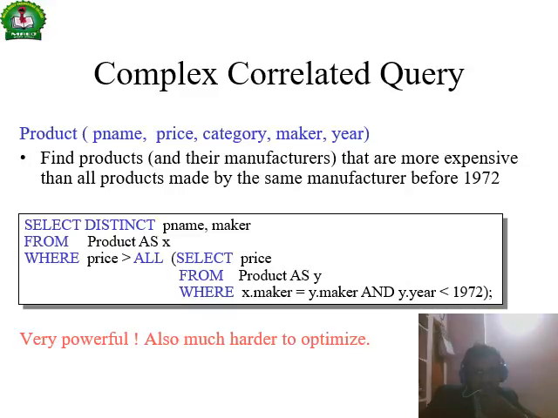Select distinct, find the product of the manufacturer more expensive than all the products made by the same manufacturer before 1972. First find out the prices before 1972 from the product, and this result is matched with the price that is greater than it, from the product maker from product as x. Very powerful. First this query will be executed, and then it will be compared with all the results, which are less than the price.